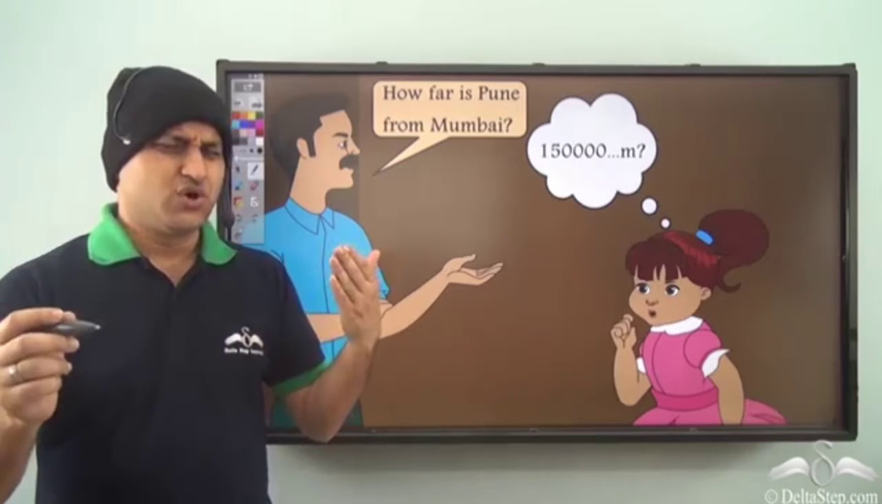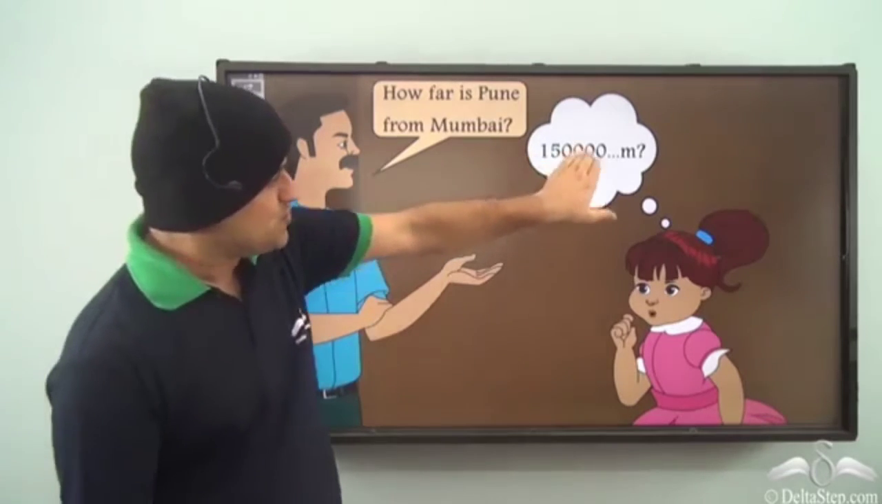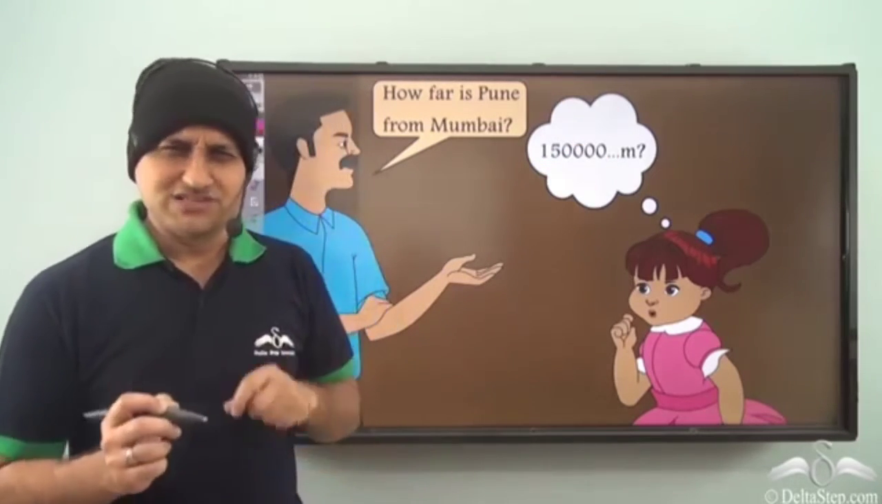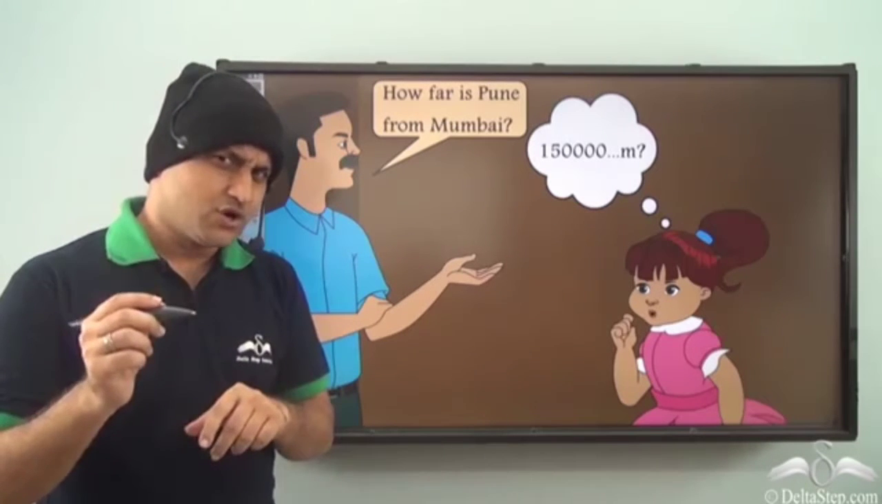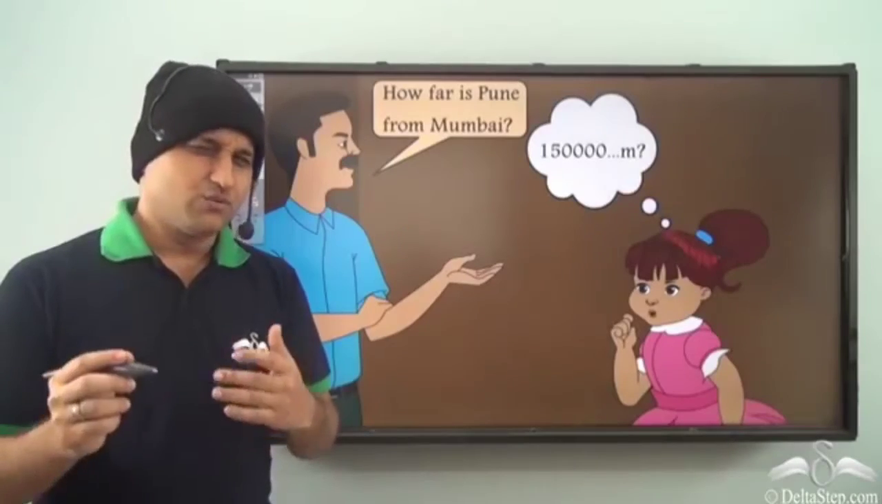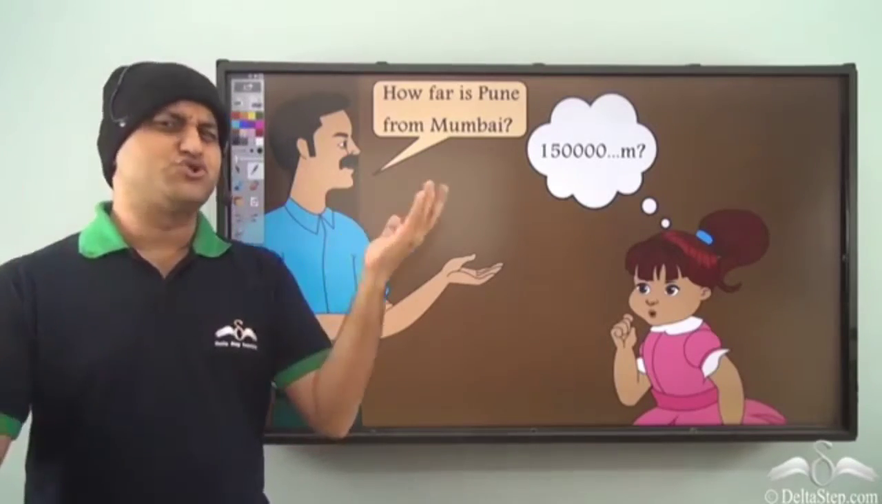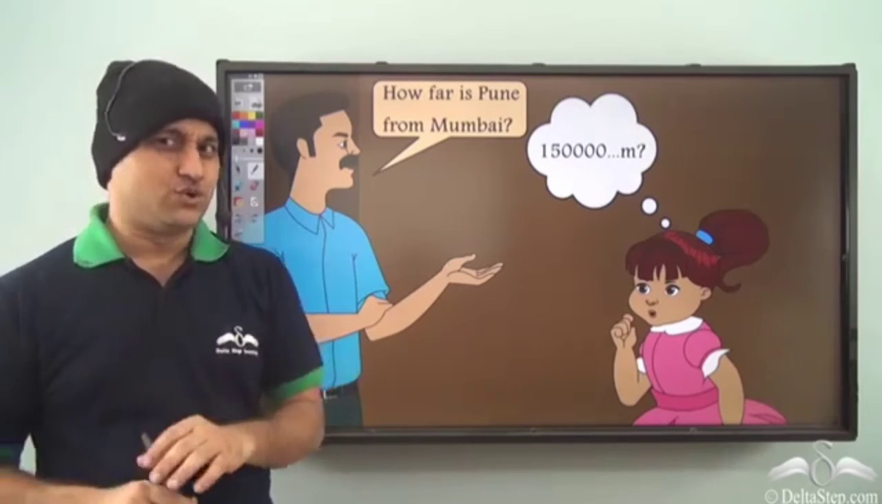1,50,000 meters. Or maybe she was a bit confused because there were too many zeros in that. She was a bit confused. Was it 1,50,000 or 15,000 meters? What exactly was it? Well, the problem was the number was too big, and so she was getting confused with the number of zeros.